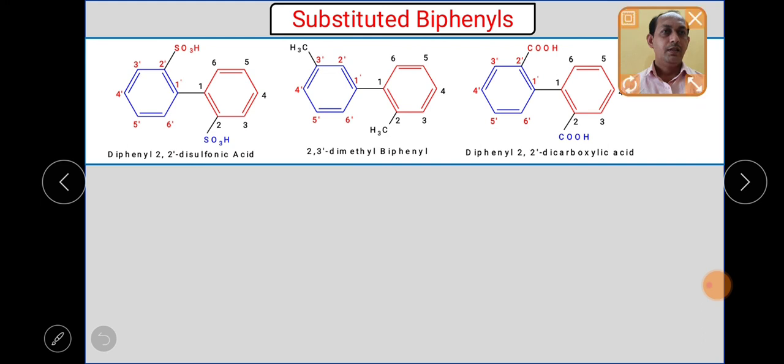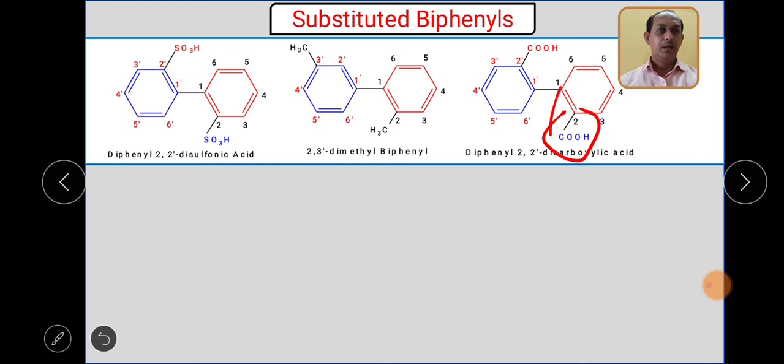So what will happen in this particular structure? This is again the biphenyl containing functional group. Functional group is which one? COOH. Okay. So what should be our aim while giving the numbering? This particular substituent should get the minimum number. That's why we have started numbering in this way, in this ring, while in this ring we go in the opposite direction.